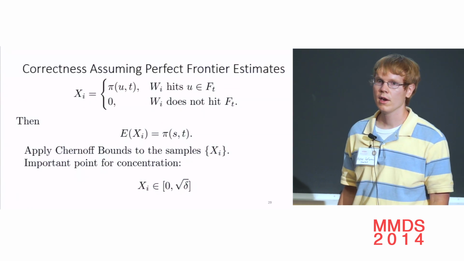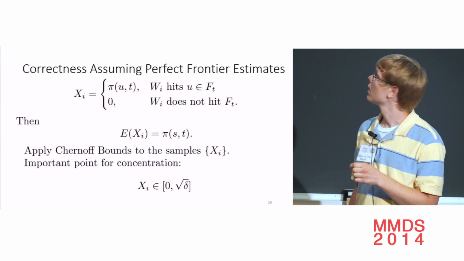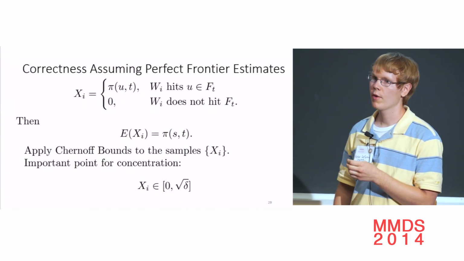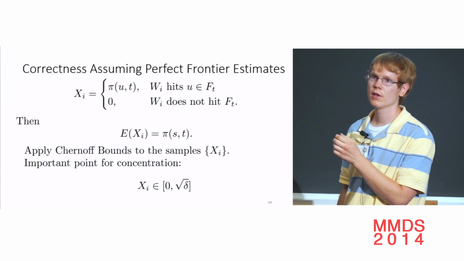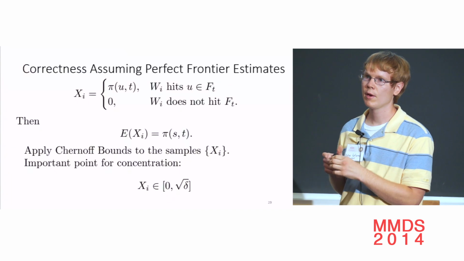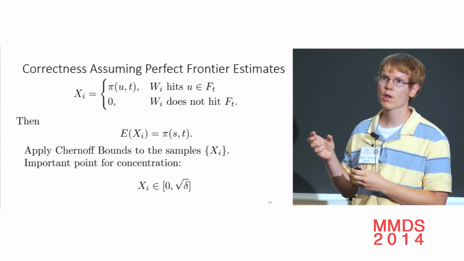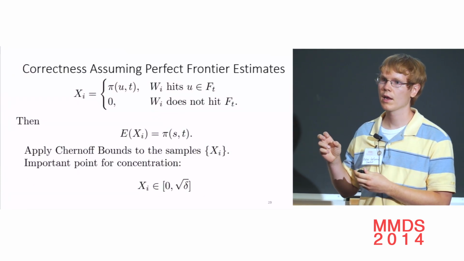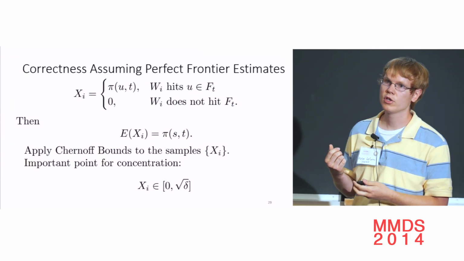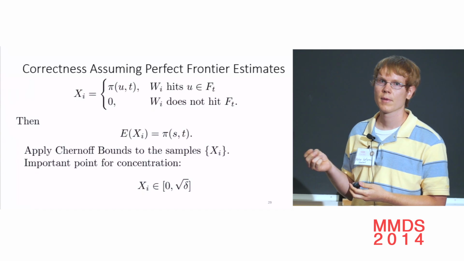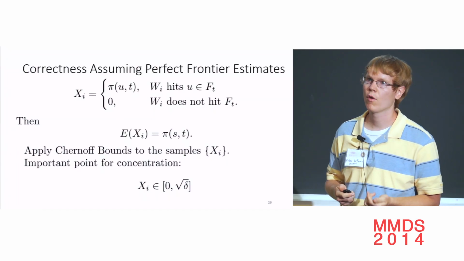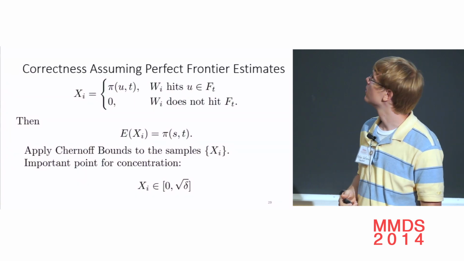An important point here is that each xi is in the interval [0, square root delta]. In Monte-Carlo, we run random walks until they hit the target, and they score either 1 if they hit the target or 0 otherwise. Because each random variable is in this big range [0, 1], there's high variance on each one, and it takes a lot of samples to get good concentration. Whereas here, each xi can only contribute a square root delta term to the sum. And so we need fewer of them, only O of 1 over square root delta of them, to get concentration.